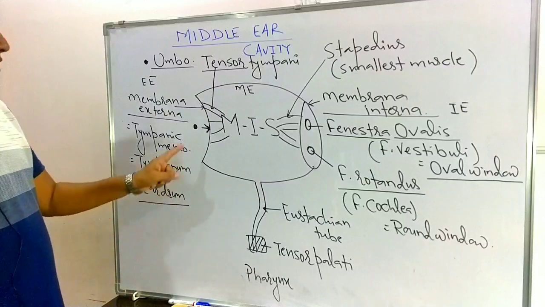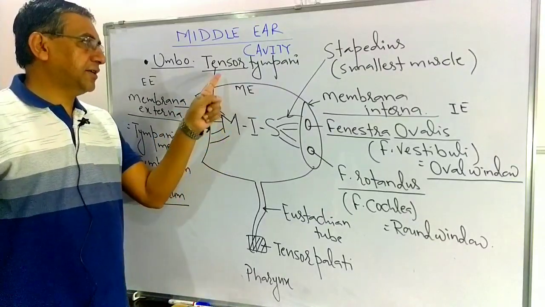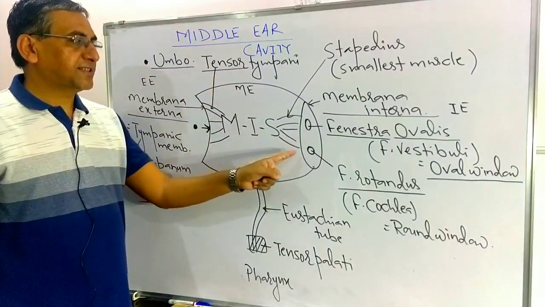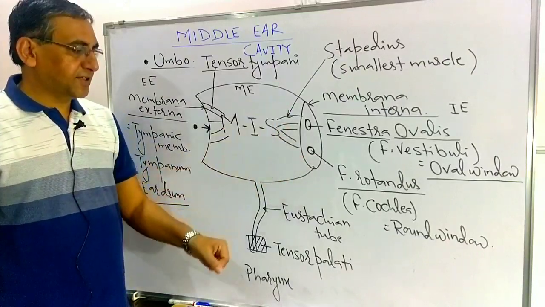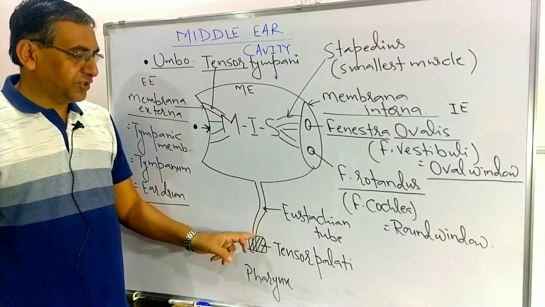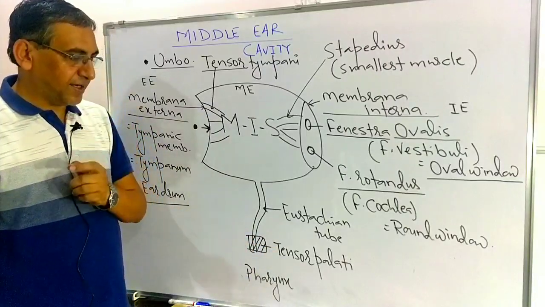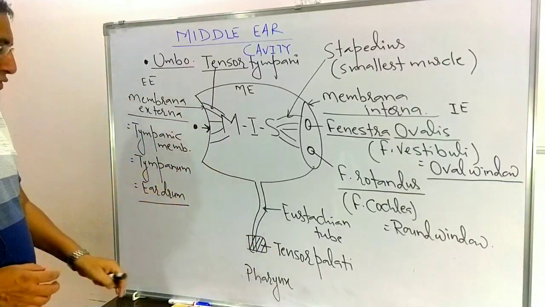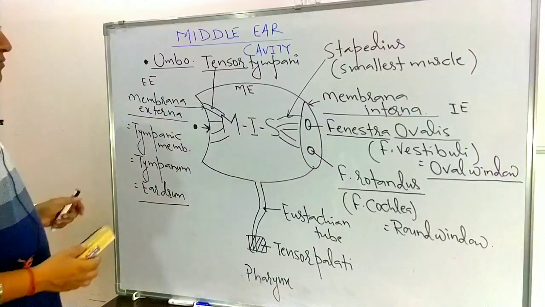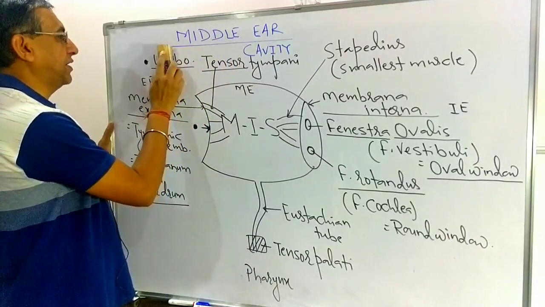And here, between the membrana externa and malleus, there is the tensor tympani. Between the stapes and membrana interna is the stapedius, and this is the eustachian tube, whose opening is bounded by a muscle known as the tensor palatii. So this is the representation of the middle ear cavity.